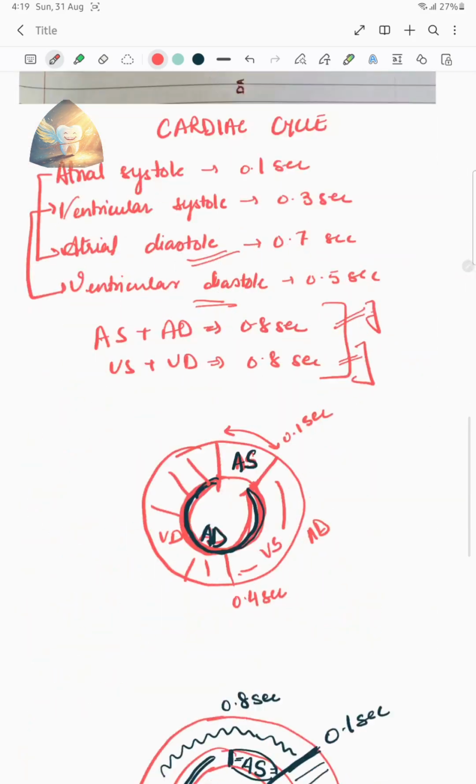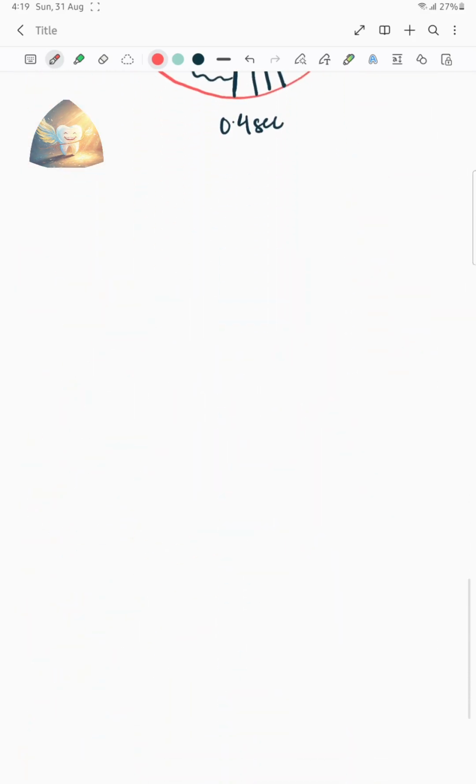One important concept in cardiac cycle is that of stroke volume and cardiac output. Now what actually is stroke volume? Stroke volume is the 70 to 80 ml of blood that each ventricle pushes out at rest, when you are not working. This stroke volume is 70 to 80 ml.